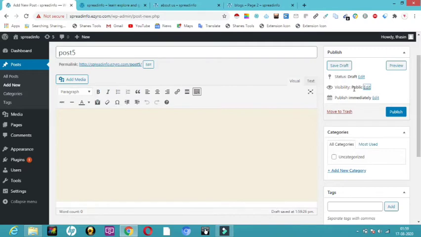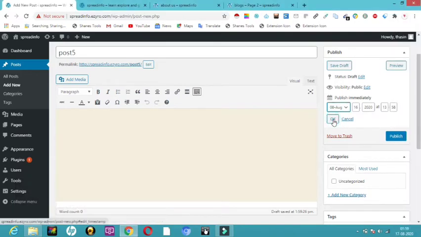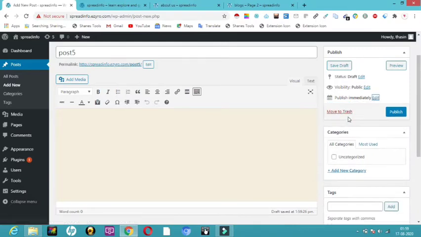So keep this as public and publish immediately, or you can choose a particular date. If you want this to be published after 2 days, you can just give the date and time. Then click on cancel, and if you want to publish, all you have to do is click on this publish button once you have typed everything here.